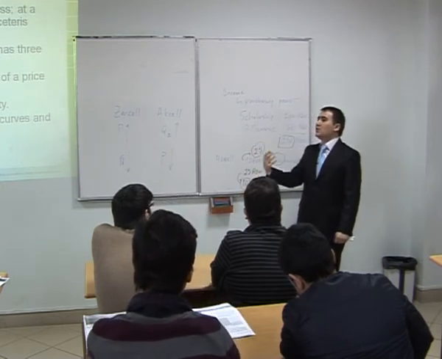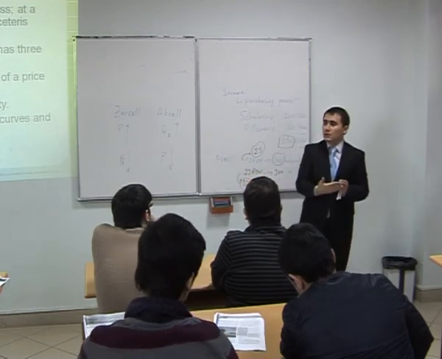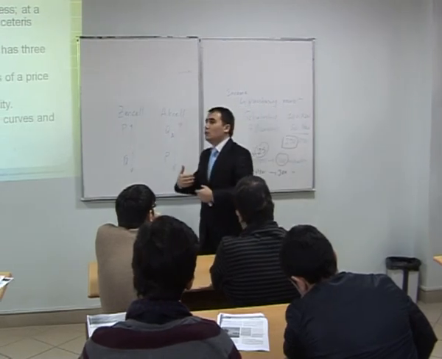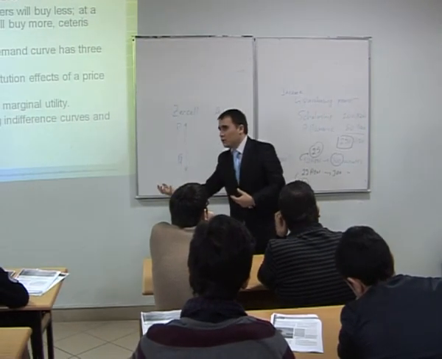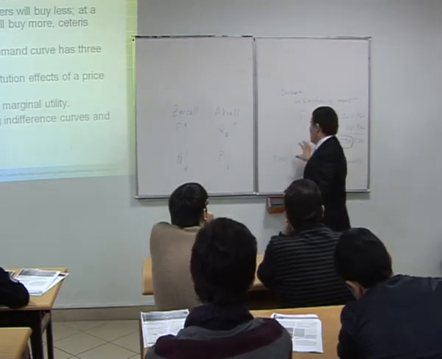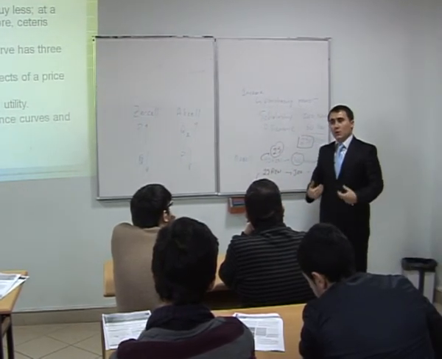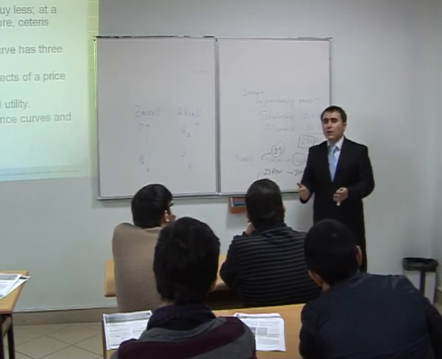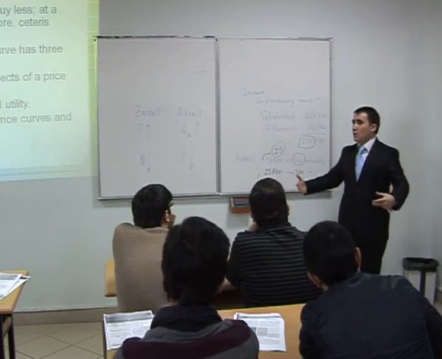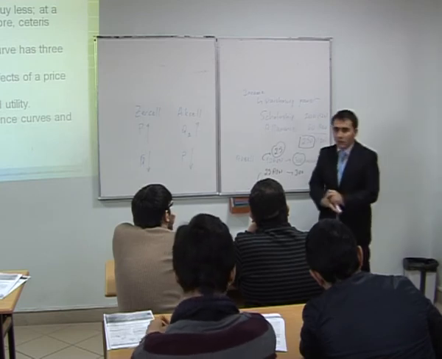When your purchasing power decreases because of this good, what's going to happen? You will move to other brand names. Because you cannot afford too much of this good, you will try to buy other goods. So the income effect is about your purchasing power. When price goes up, your purchasing power goes down, so you have to look for other options. When price goes down, the purchasing power of your income goes up, and then you start to buy more and more.